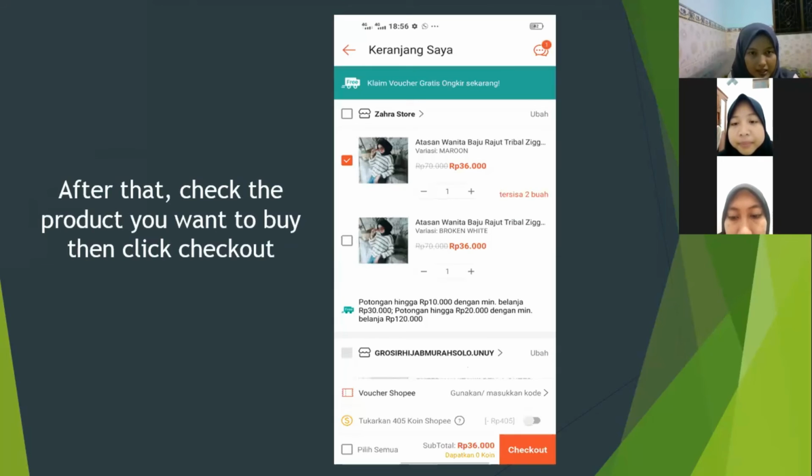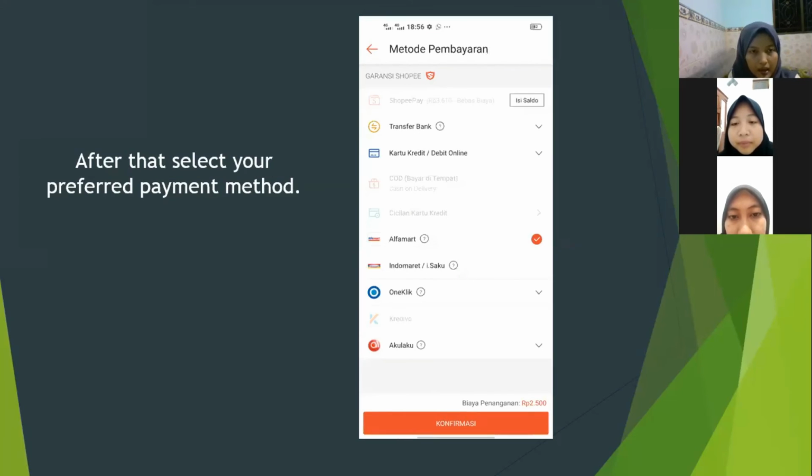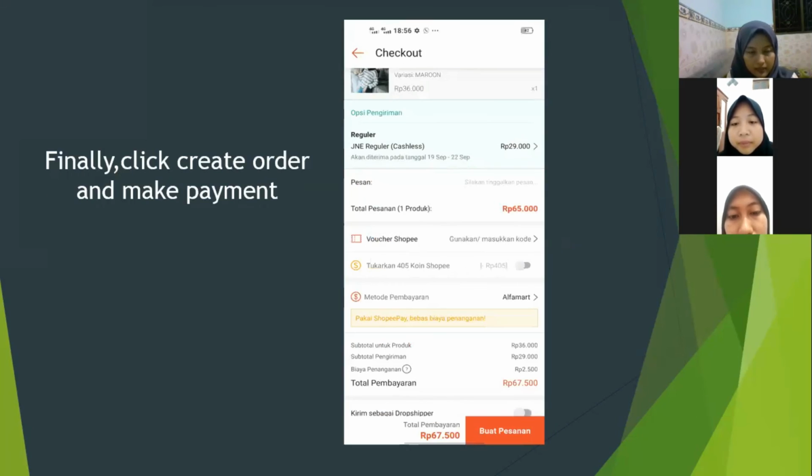After that, check the product you want to buy, then click Checkout. On the checkout page, make sure your shipping address is correct. Then select a shipping service and specify the delivery hour. After that, select your preferred payment method. Finally, click Create Order and make payment.